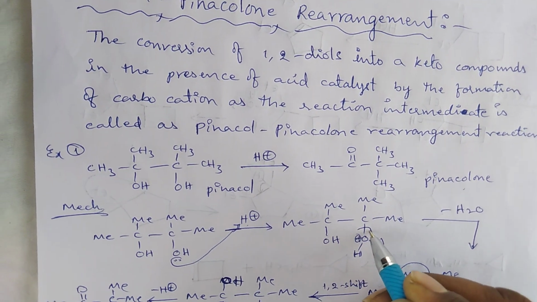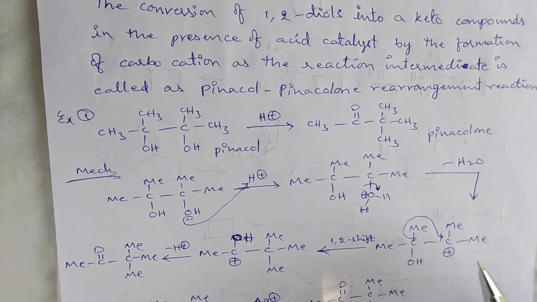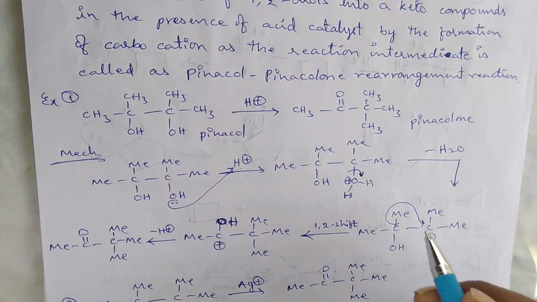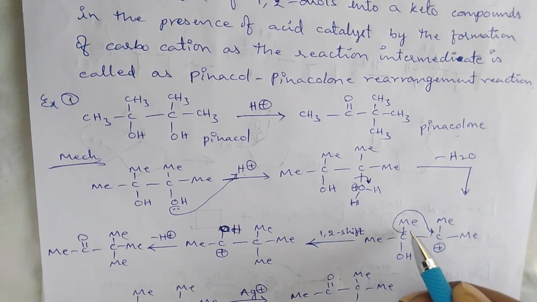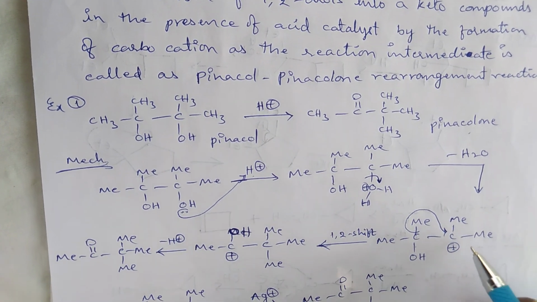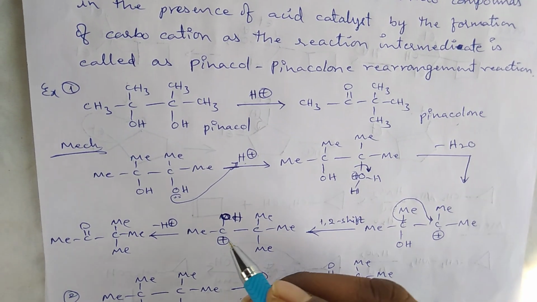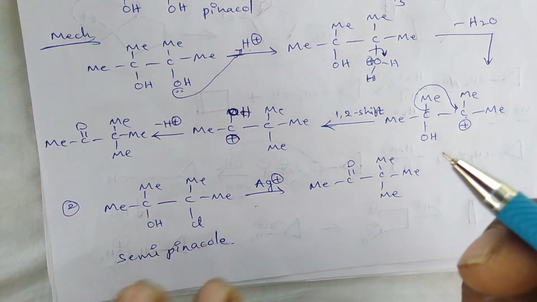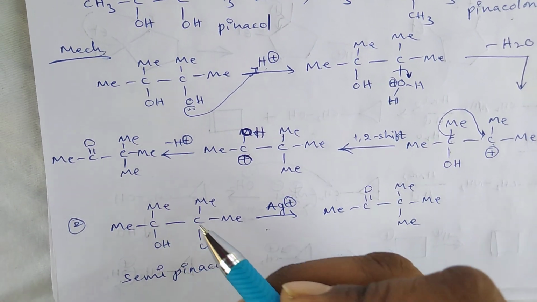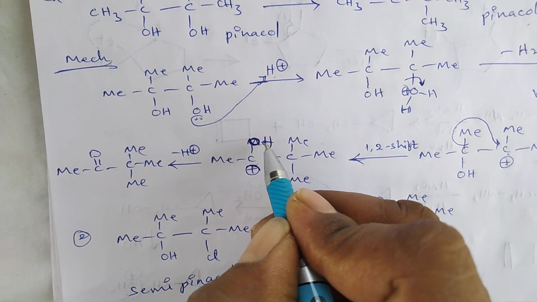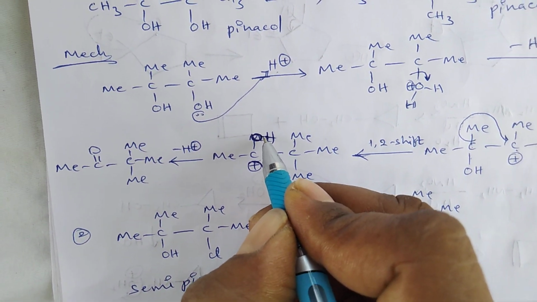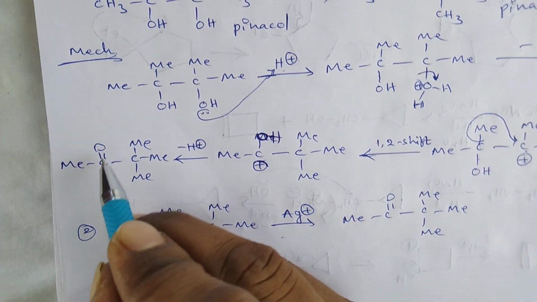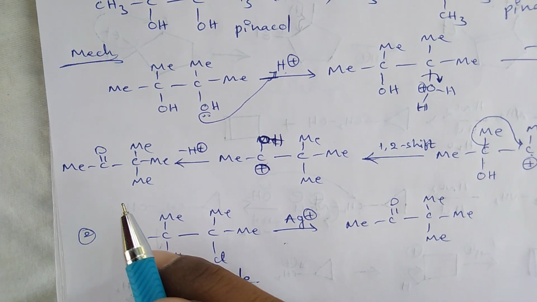So by the loss of water molecule it produces carbonium ion as the reaction intermediate, and by the migration of alkyl group from this carbon center to the carbonium ion, it will produce the other carbonium ion. So by the loss of H plus ion, the bond pair electrons shift towards this carbon center, and finally it produces ketonic molecule, that is pinacolone.